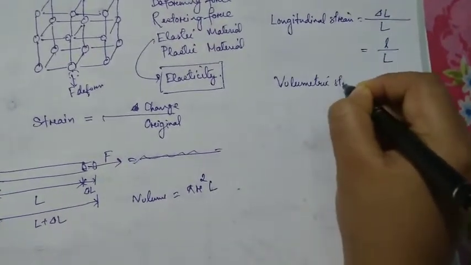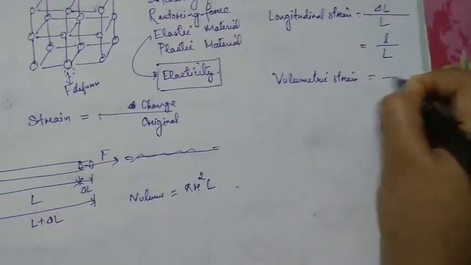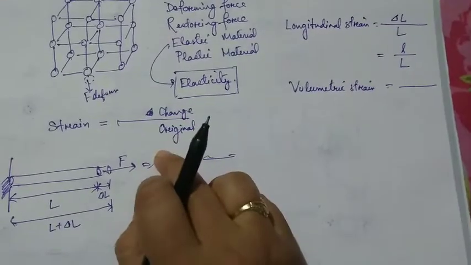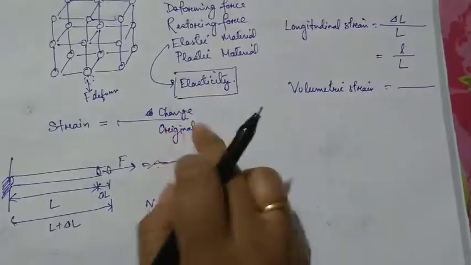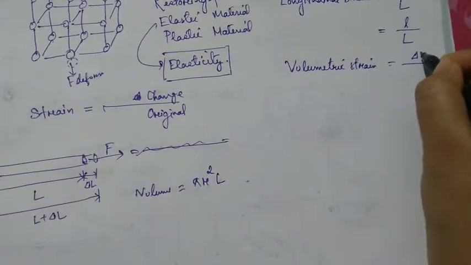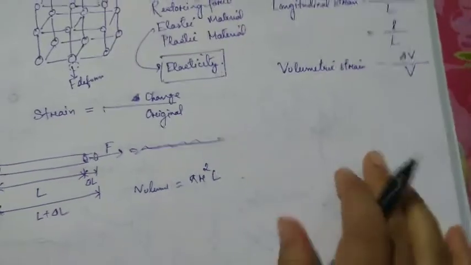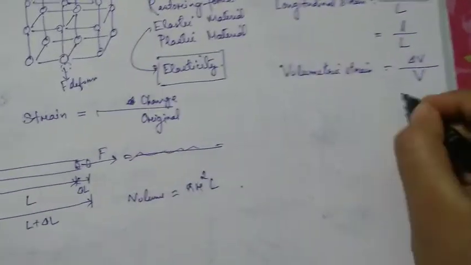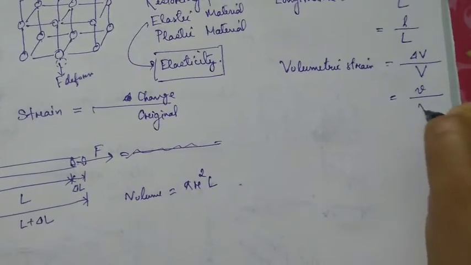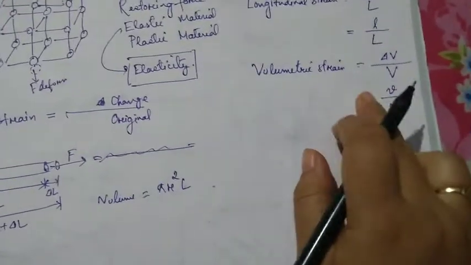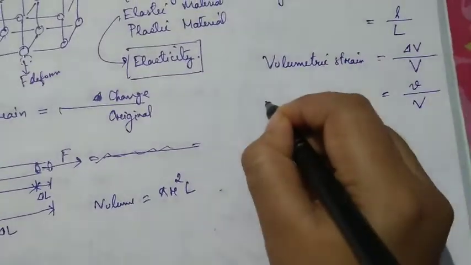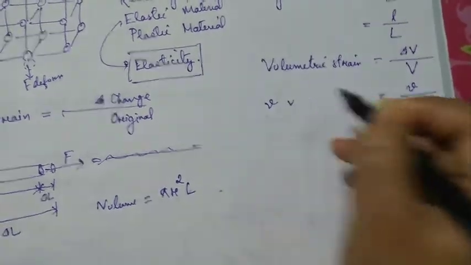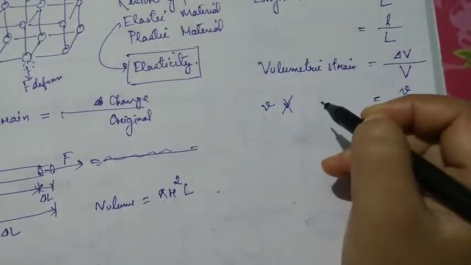Similarly, volumetric strain is change by original, so change in volume divided by original volume. This is del V by V. You can write it as small v by capital V. Remember, this is a change. Small v does not mean v in small size.